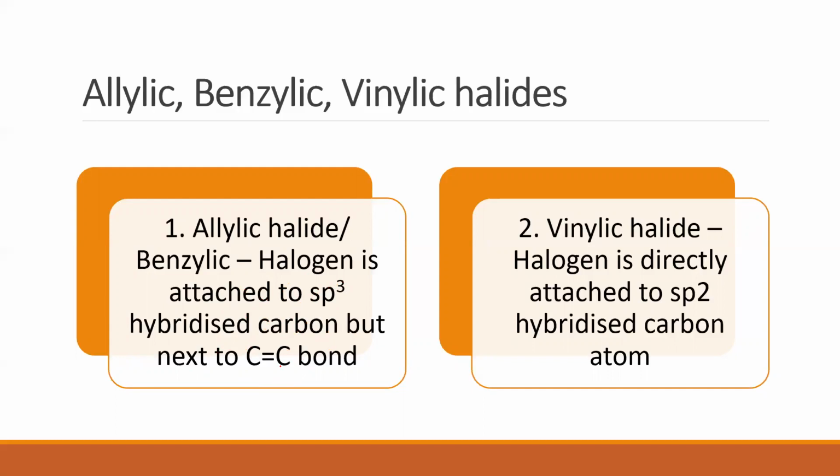What is a vinylic halide? A vinylic halide is a halide where the halogen is directly attached to an sp2 carbon, the carbon that has the double bond. So this is the difference between allylic, benzylic, and vinylic. This is very important. We'll keep coming across this a lot in the future, so it's very important that you understand this. Clear?